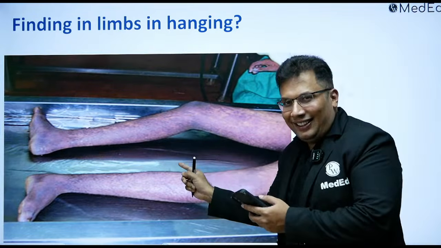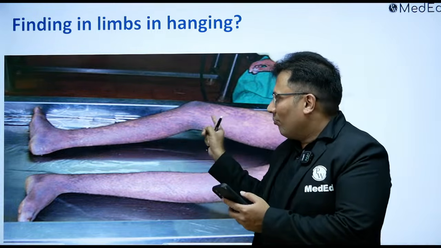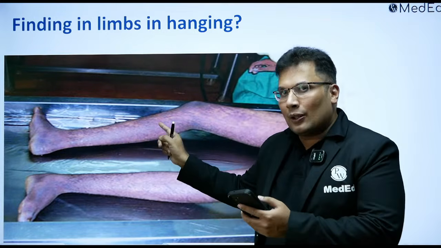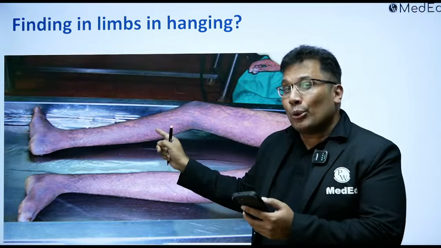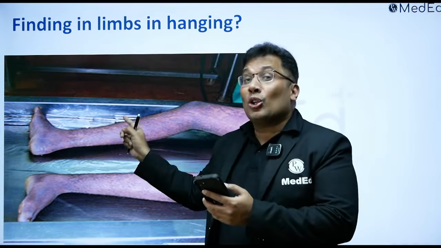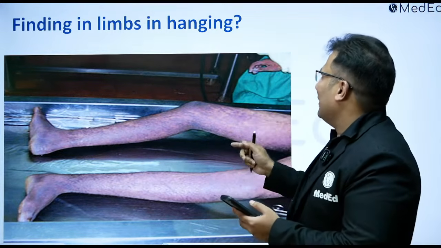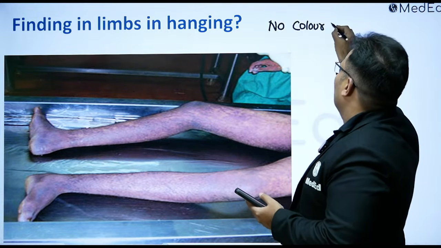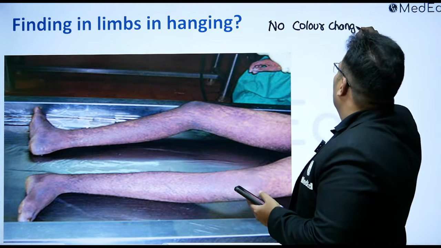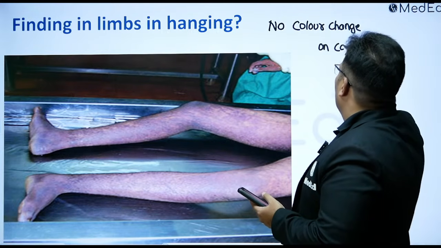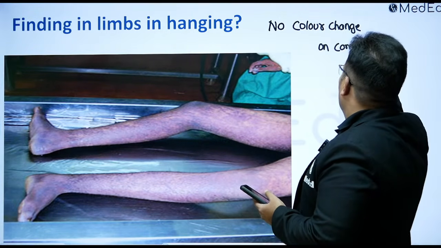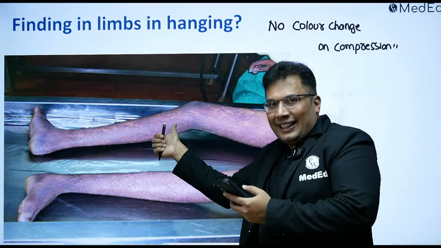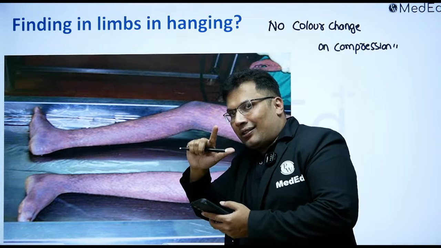Then there's one more finding. Look at this. There is a collection of blood after death in the dependent area, in the lower part of the lower limb, glove and stocking postmortem hypostasis. But here there is no color change on pressure. So what is the inference? No color change on compression. When you press this area like this, there is no color change.